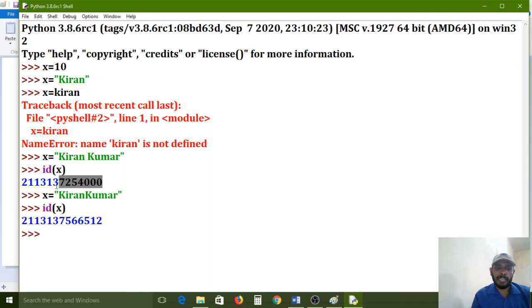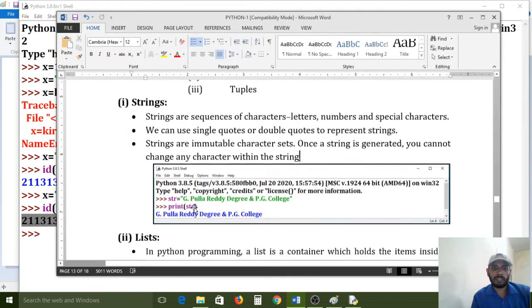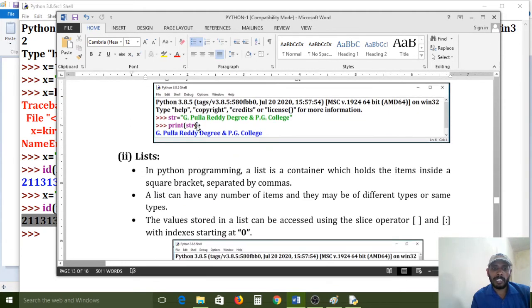A different memory address has been created. That means the same address we can't edit. One more object we need to create. If you want to edit the variable value, compulsorily it will create one more object, because strings are immutable sets. That is the functionality of this one. Here I gave examples also for printing string values, how to use double quotes, and how to configure all those things.